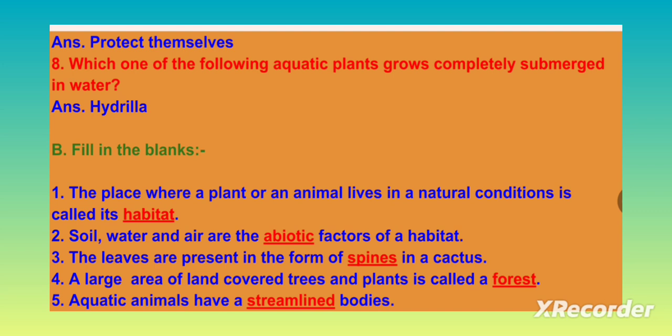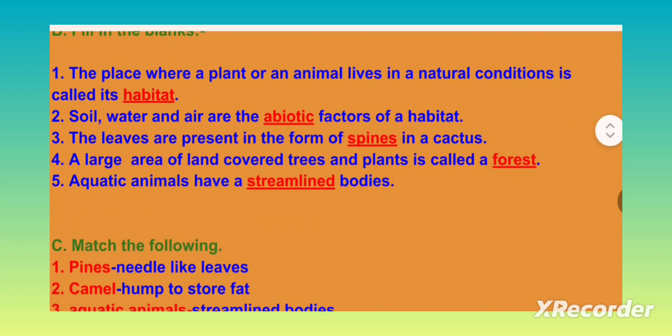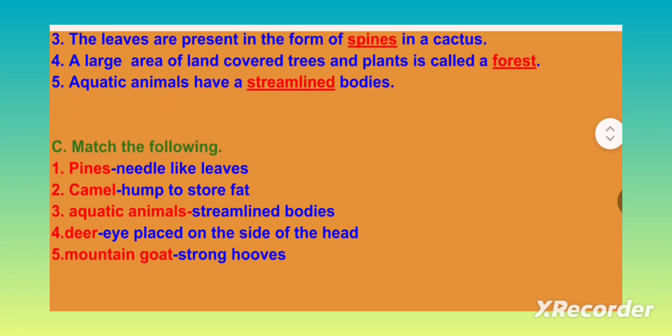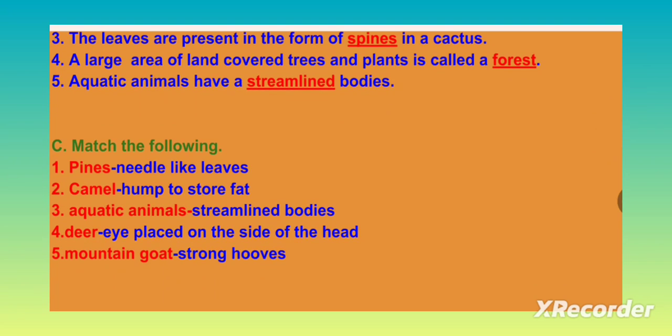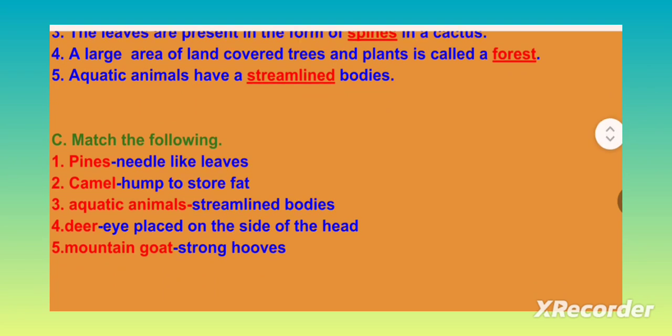Hydrilla. Fill in the blanks. The place where a plant or an animal lives in natural conditions is called its habitat. Soil, water, and air are the abiotic factors of a habitat. The leaves are present in the form of spines in a cactus. A large area of land covered with trees and plants is called a forest. Aquatic animals have streamlined bodies.